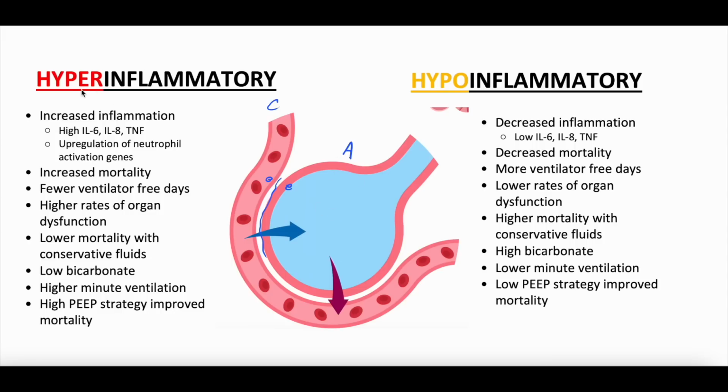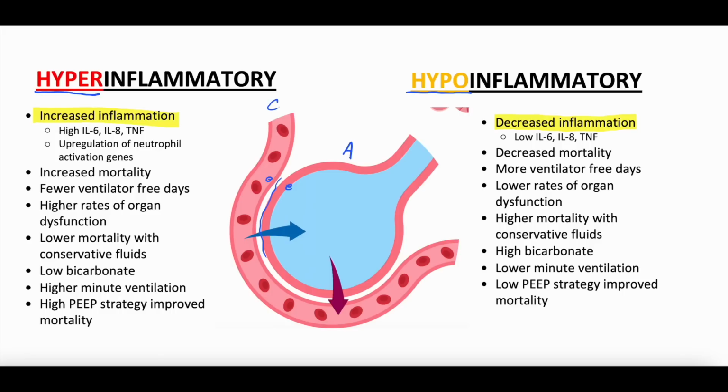So to start, the difference between these two: obviously one is hyperinflammatory and one is hypoinflammatory. Well named, because the hyperinflammatory phenotype has increased inflammation, the hypoinflammatory, decreased inflammation. And this is a relative term. There's still inflammation here, it's just less inflammation than the hyperinflammatory type.